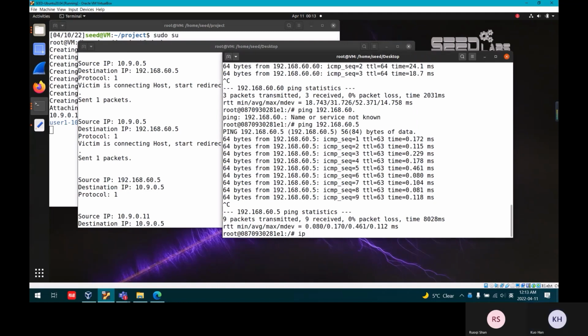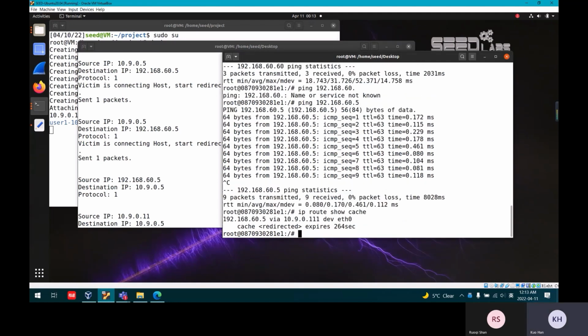Use this. You can see here the malicious router has been used to connect to that host. Then this is done. It worked. Okay, this is my part, and Ruti will show the other functions.